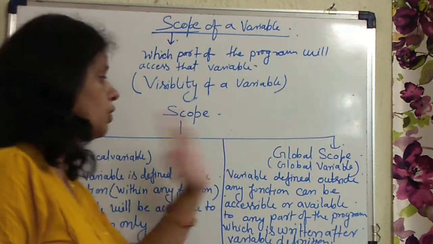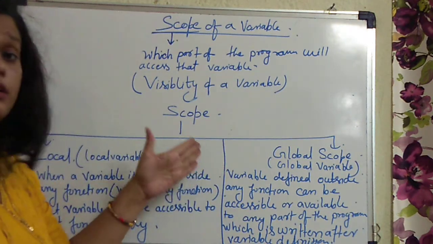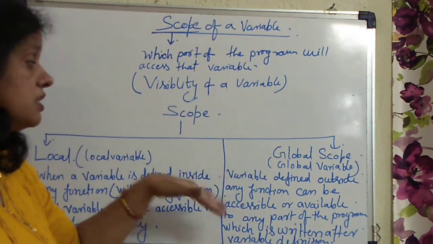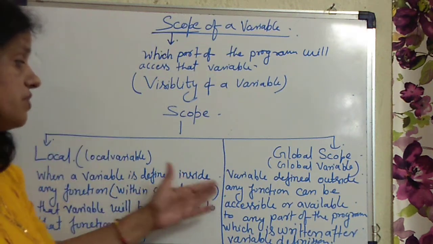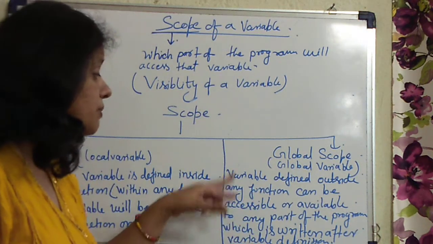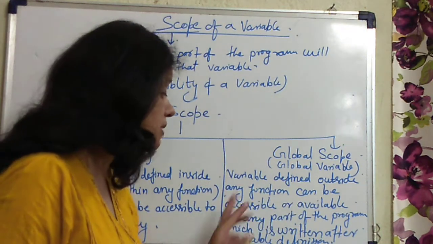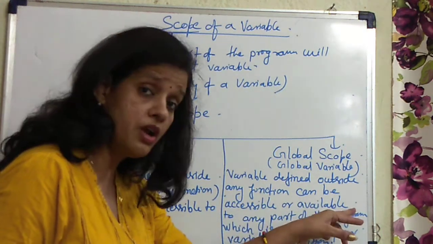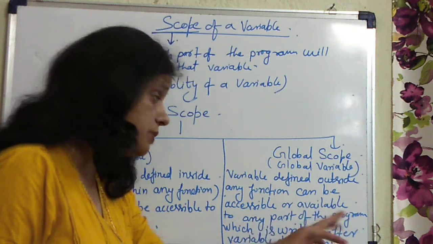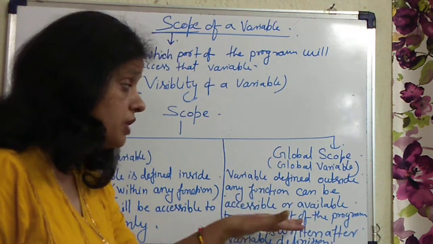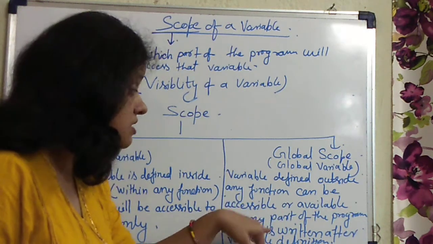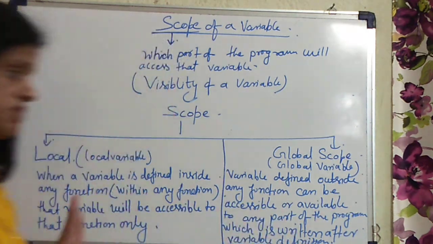Right now, what is a local variable? When a variable is defined inside any function, that variable will be accessible or visible within that function only. Now we will see in the example very clearly. Now come to the global scope. When a variable is defined outside any function, not inside any function, it can be accessible or available to any part of the program, but which part? Any part means which is written after the variable definition.